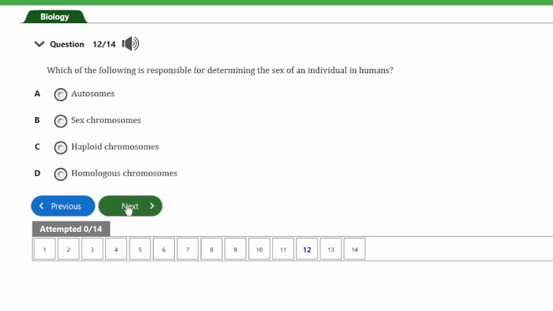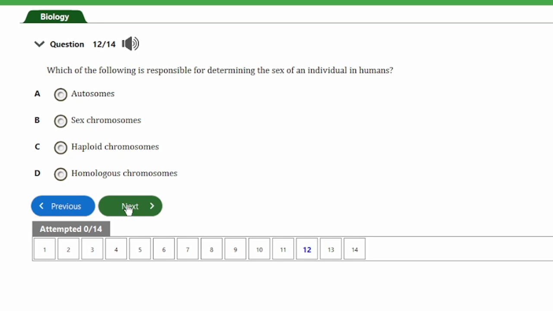Question number 12. It says, which of the following is responsible for determining the sex of an individual in humans? A, autosomes, B, sex chromosomes, C, haploid chromosomes, D, homozygous chromosome. So guys, the answer to this question is option B. The sex chromosomes are responsible for determining the sex of an individual in humans.